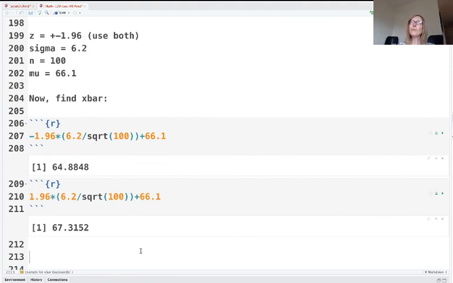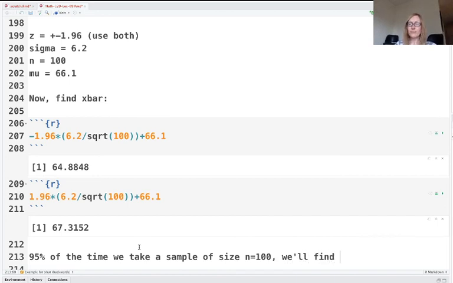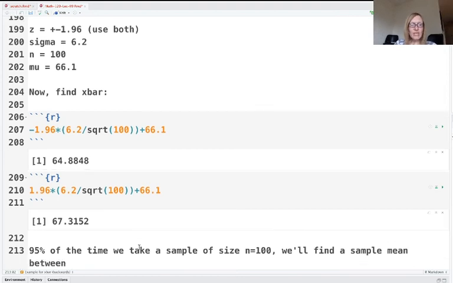Okay, cool. What exactly does this mean? In other words, 95% of the time, when we take a sample of size n equals 100, we'll find a sample mean between 64.8848 and 67.3512. Let me stick some units on that. BPM.